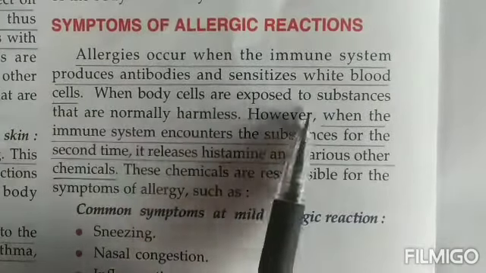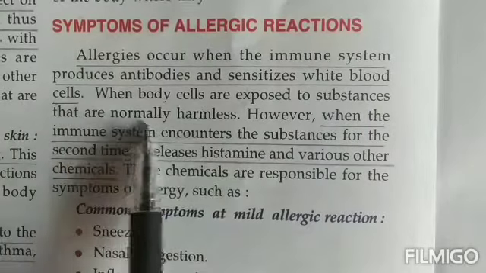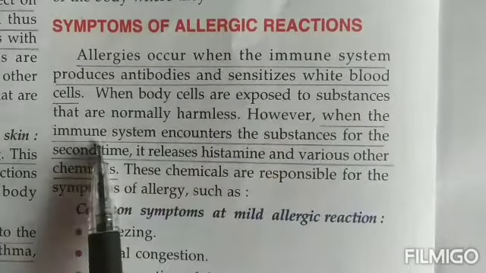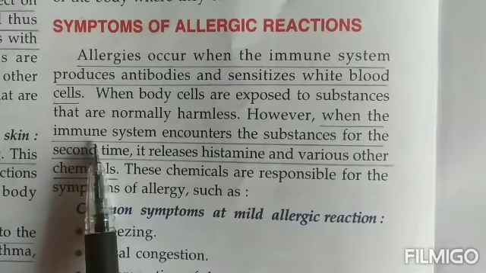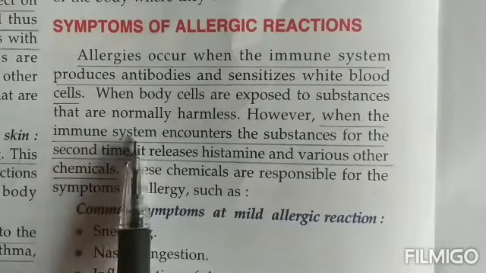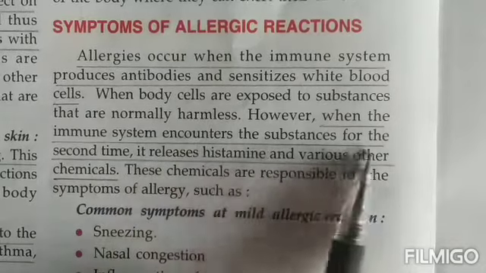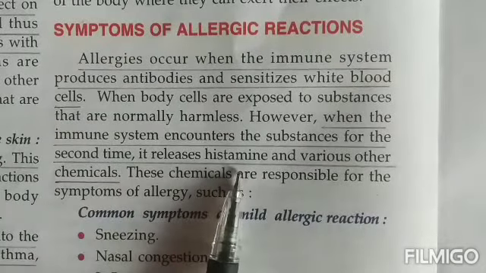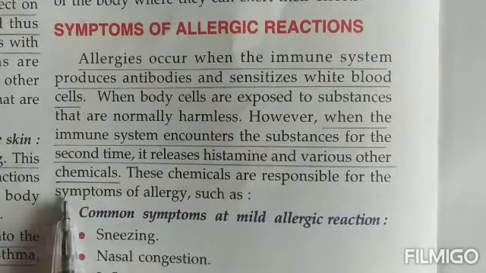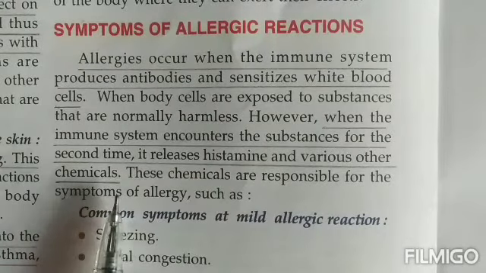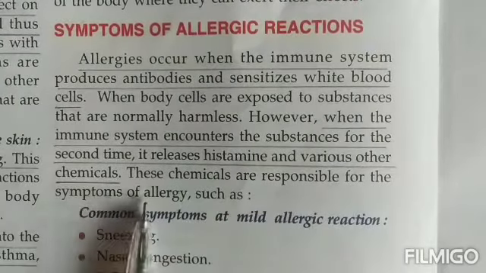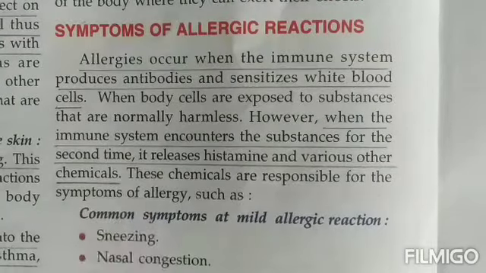When the body cells are exposed to substances that are normally harmless, but when these same substances enter inside a body, children, the immune system will encounter the substances for the second time. They start releasing histamine and various other chemicals in order to finish them. These chemicals are the ones that are responsible for the various allergies that are caused in our body.